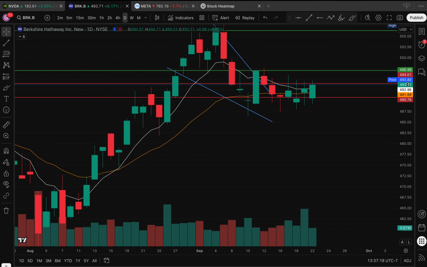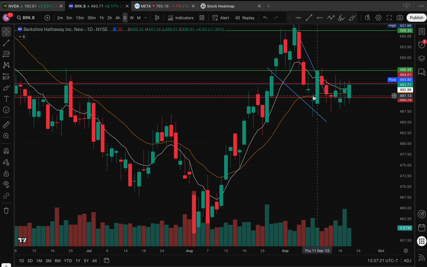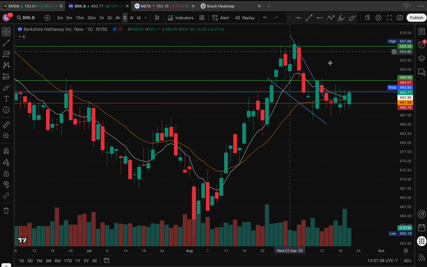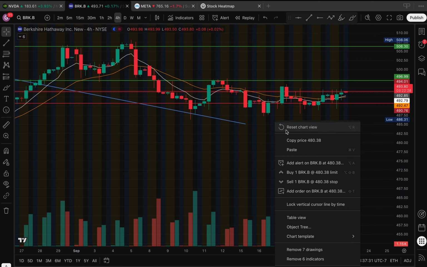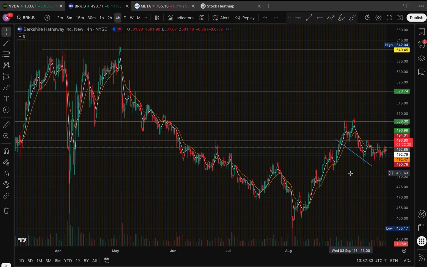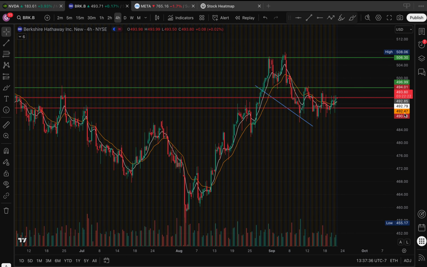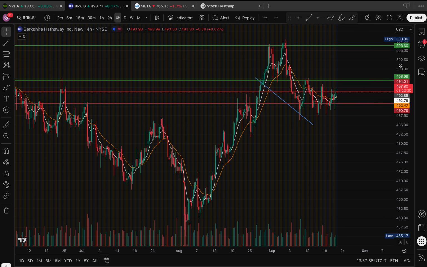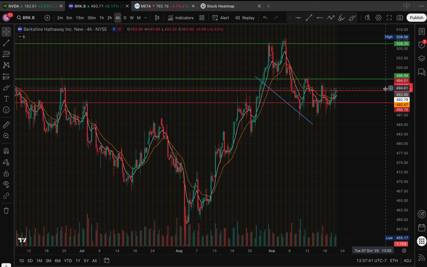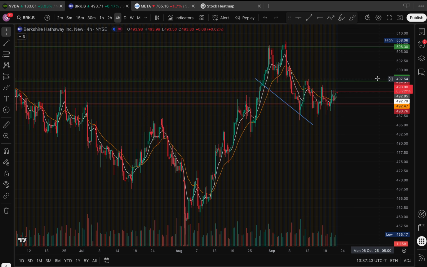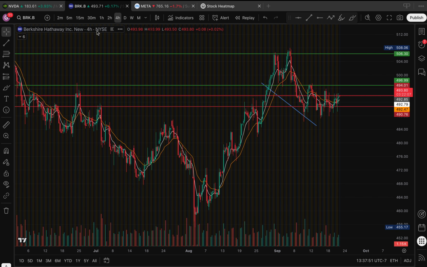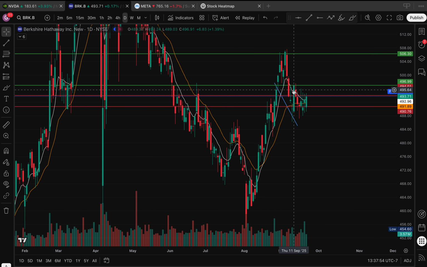So for Berkshire, I just like the way that we're basing here on the daily time frame. We're just forming these big engulfing candles on the daily time frame, and we're just forming a base. If we look at the 4-hour time frame, you could see clear consolidation. So what I'm looking for is to hold above 490. We could see a move to 496, and once you break above 497, I do think you could see a retest back up to 506, 507. And yeah, guys, that's literally the play for me.